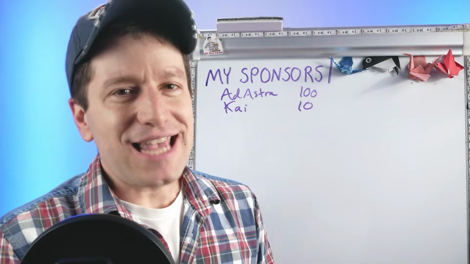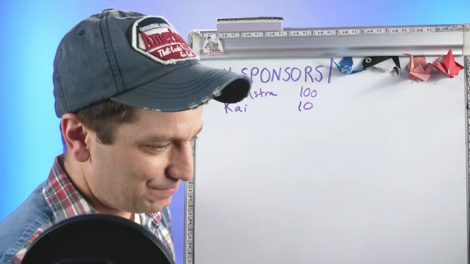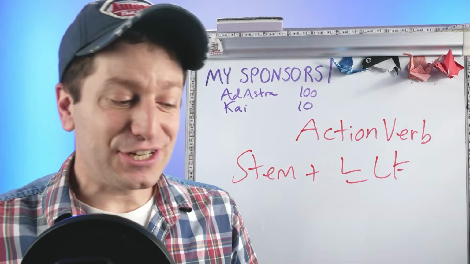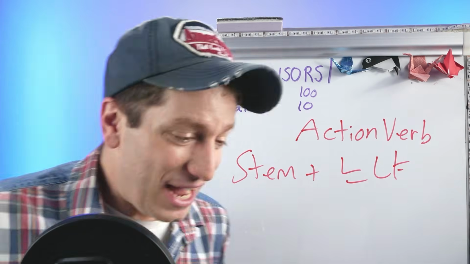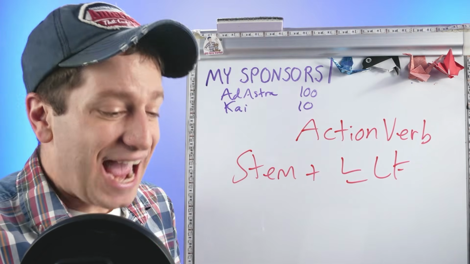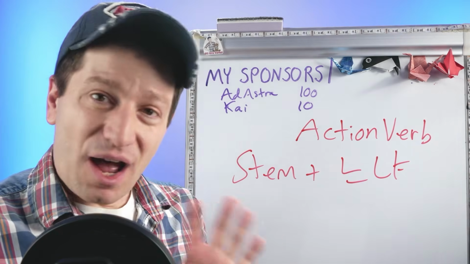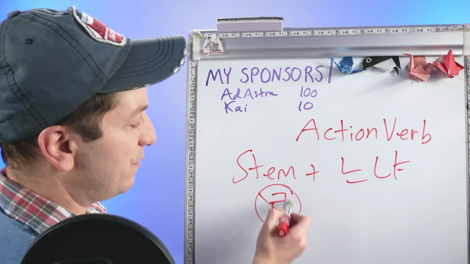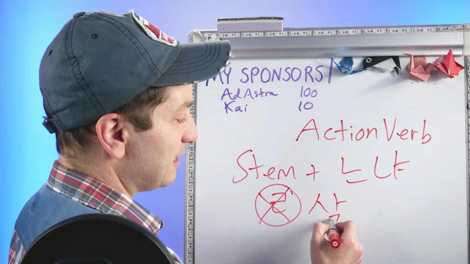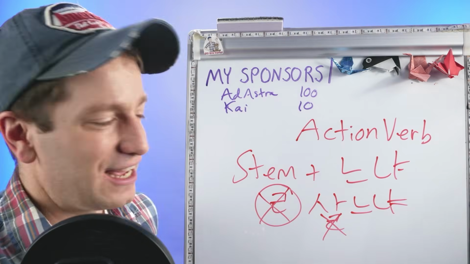But here is how to actually use the form in its complete detail. If you are using an action verb stem, you're not supposed to attach 냐 to the end. Any action verb is supposed to actually attach 느냐 to the verb stem. And there are a couple exceptions. Again, if it ends with this letter, you remove it. So we get 살다, to live, we remove it, and then we attach 느냐, 사느냐.